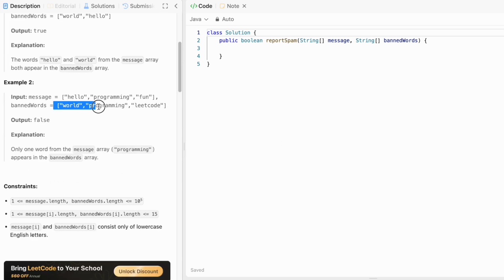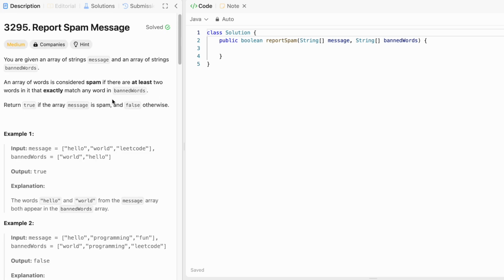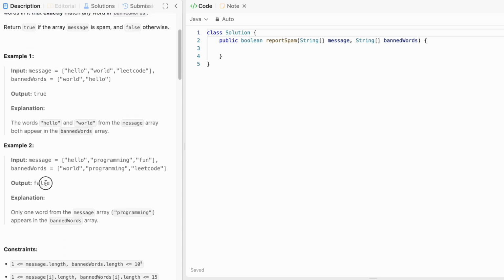In this case, again, this is the banned words list and this is the message. We start with the first word, check if hello is present in the list. No. Check if programming is present. Yes, it is present, and the banned words count is 1. Fun is not present in the banned words list, and we exhausted all the words inside the message array. Since the banned words count is equal to 1 and it's not meeting this condition, we return false because only one word is present inside the banned words array.